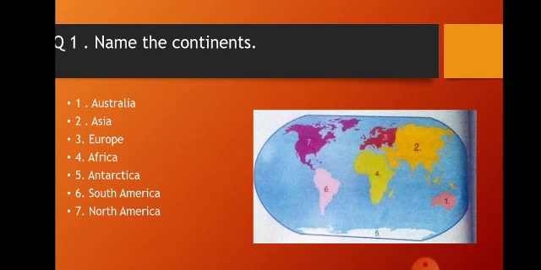Question number 1 that is given in your book is: name the continents. The continents are Australia, Asia, Europe, America, Antarctica, South America, and North America. Children, the answer is being broadcast on the screen. The image that is displayed on the screen, you will find the same in your book. Students, you will have to write the answer as it is displayed, in serial order.